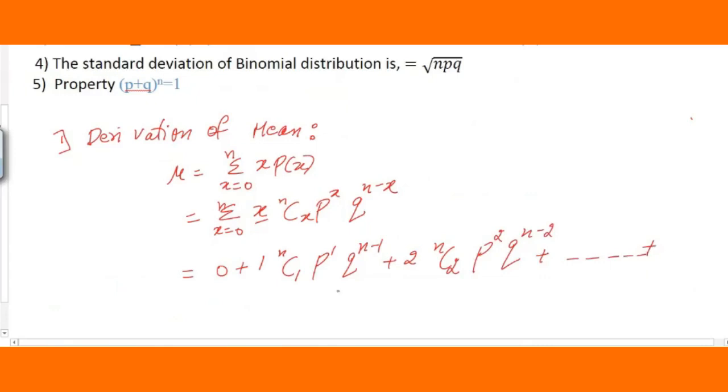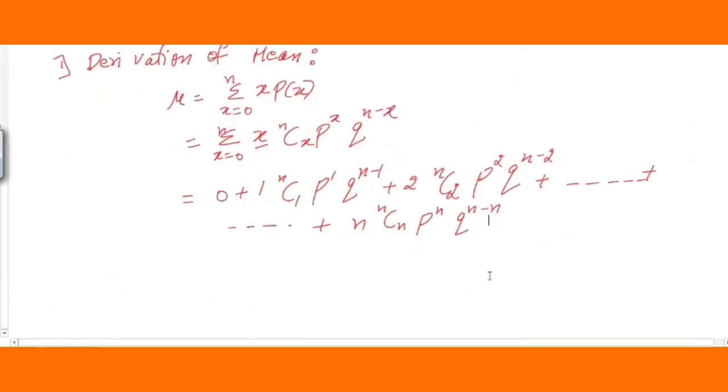I will continue here again. x is going to end with n, then nCn p^n. Wherever there is x, you are going to substitute n, so n minus n. So this is by distribution. You have substituted the values very easily. Now simplify one by one, students.